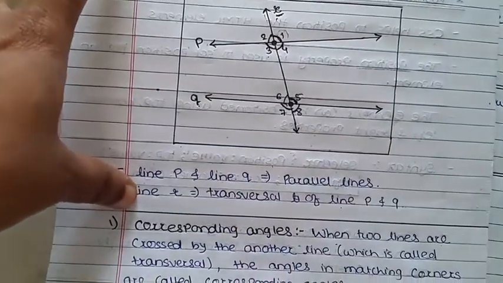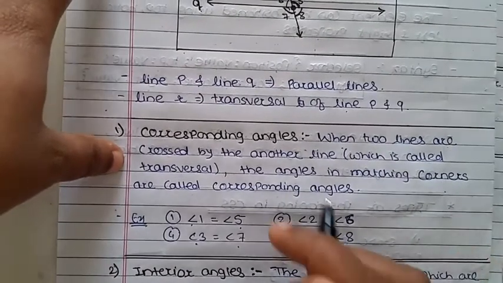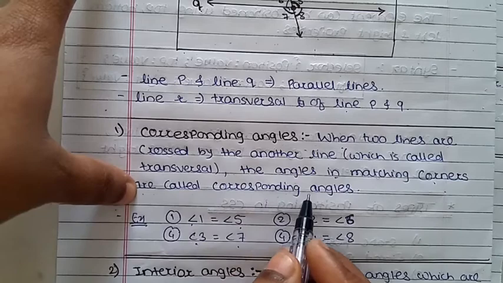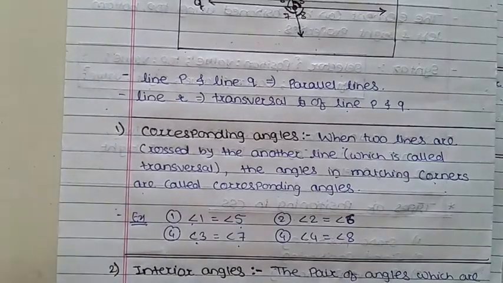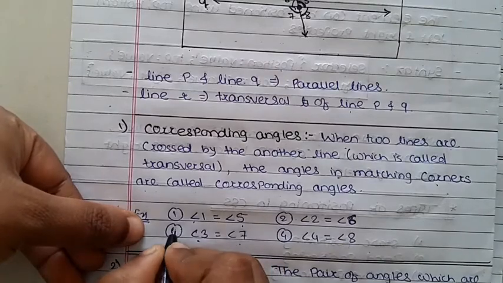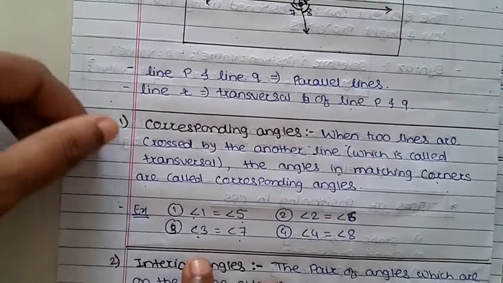So all these are types of corresponding angles. The angles in matching corners are called corresponding angles. There are 4 types of angles found here as corresponding angles.